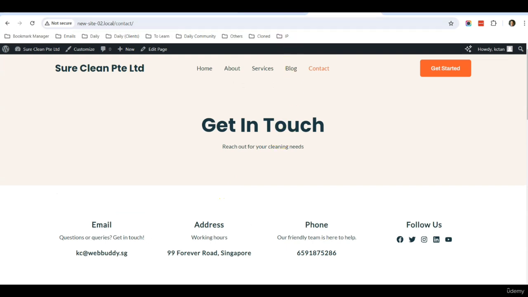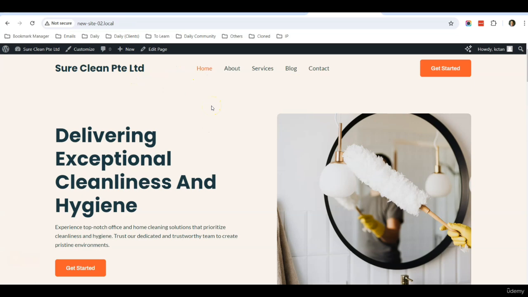This is really fast if you ask me, because never before could we create a website so fast, and it's only with the power of AI.